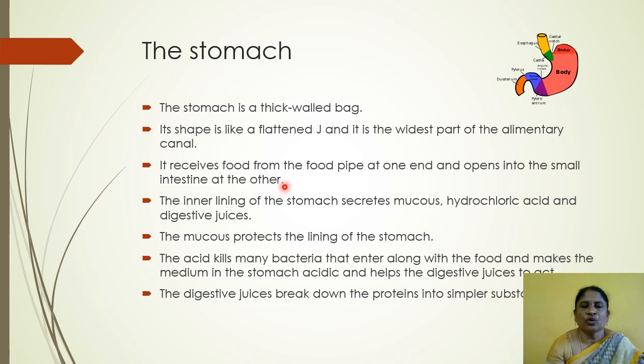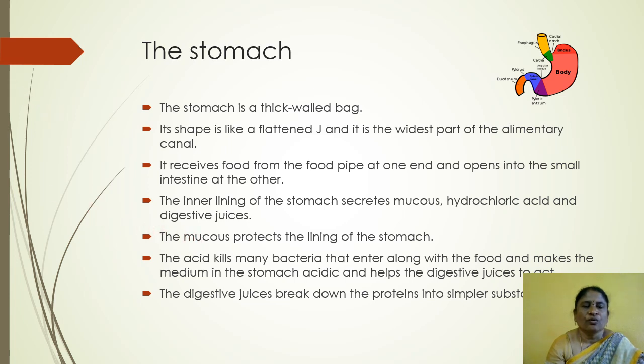Mucus helps to protect the stomach, and acid kills the bacteria. Digestive juices break down the proteins into simpler substances. These are the stomach functions.